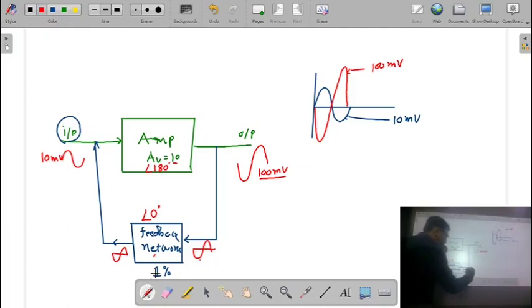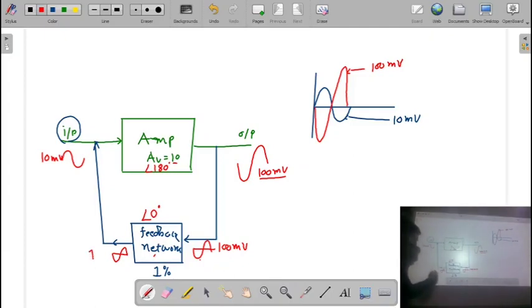So here at this input, my signal is 100 millivolt, and if you take 1% of this 100 millivolt, it is 1 millivolt. And this 1 millivolt signal is going to be combined with your 10 millivolt signal.